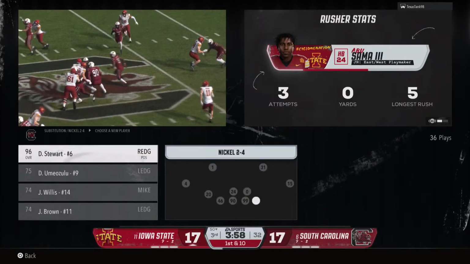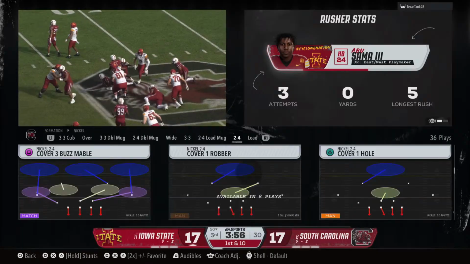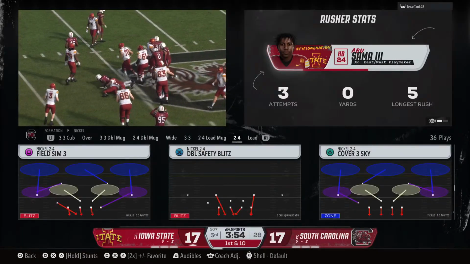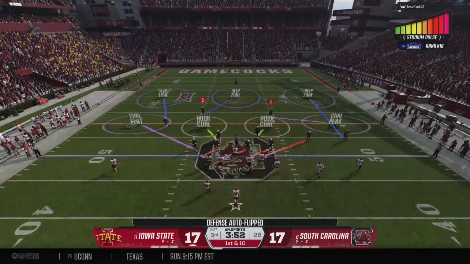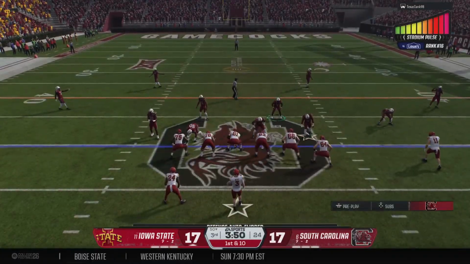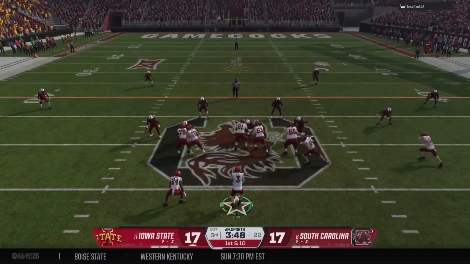Don't forget, good blocking up front by the big fellas. And this running back, he just seems to have a nose for that first down marker. A few more runs like this, and he's going to be getting into a rhythm for sure. The Cyclones pick up enough yards to move the sticks.